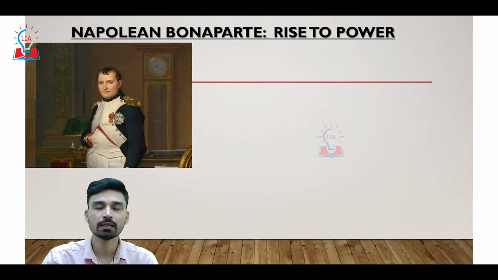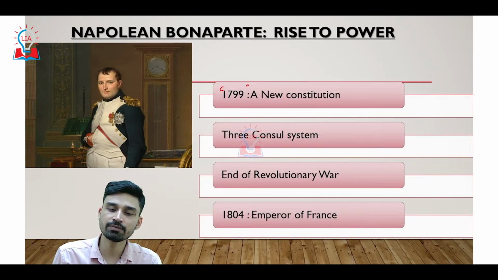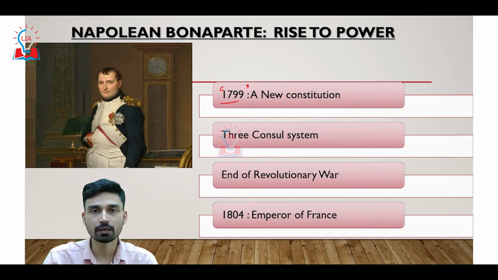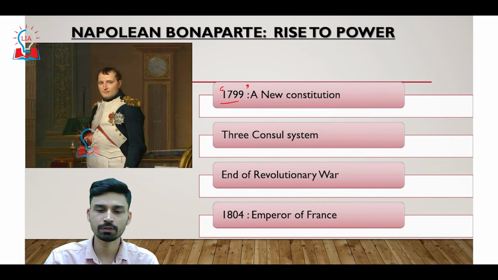Now what happens, a general who had won several battles during the revolutionary war of France basically rode into the action, and finally in 1799, as we know, Napoleon Bonaparte came and rose into power. Napoleon Bonaparte was completely backed by the military. He had complete support of the military, and it is due to this reason that he was able to remove both radicals as well as monarchists from the power competition, and finally he became ruler of France.